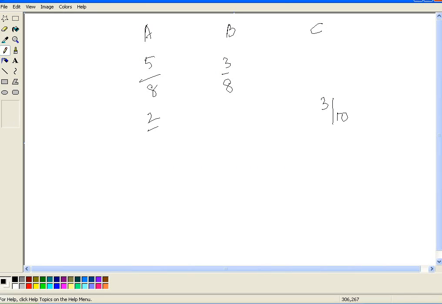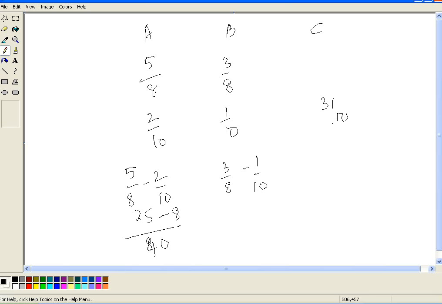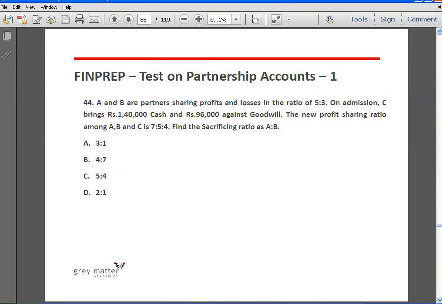He is getting 2/10 from A, 1/10 from B. So this will be 5/8 minus 2/10, 3/8 minus 1/10. Okay, LCM is 40, 25 minus 8, 15 minus 4, 12/40. Okay, so this will be 17:11:12. The new PSR is 17:11:12.